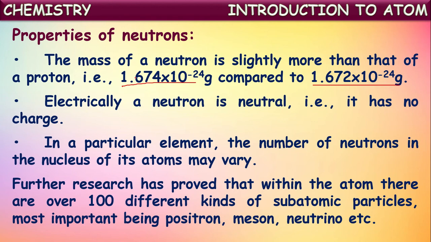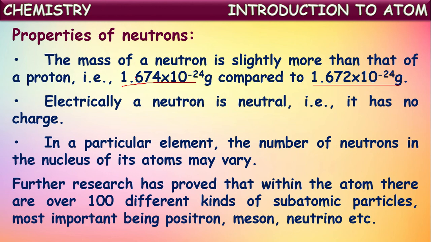Out of all these, the important and most stable particles are these three: electrons, protons and neutrons. The remaining particles are also called subatomic particles. Subatomic particles means the particles which are present inside the atom. By the division of atom, we get these particles. That's why they are called subatomic particles.